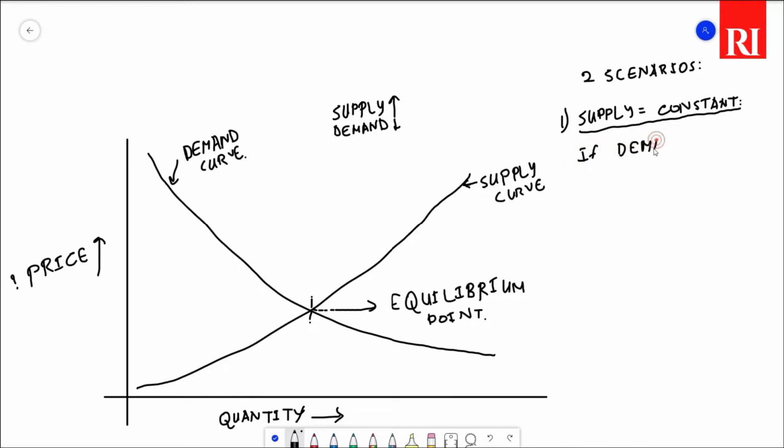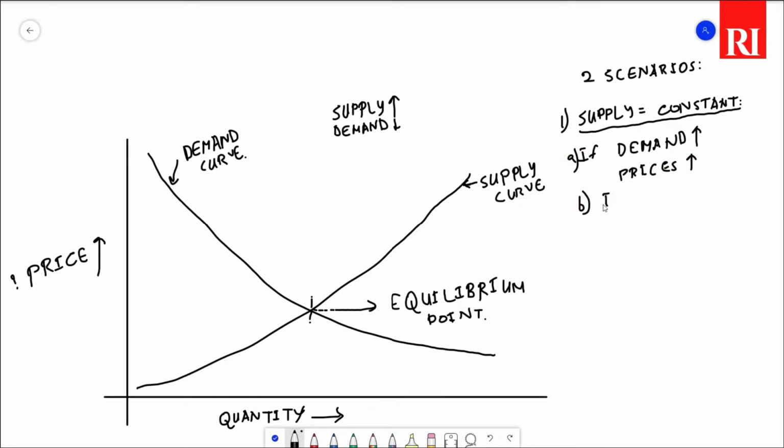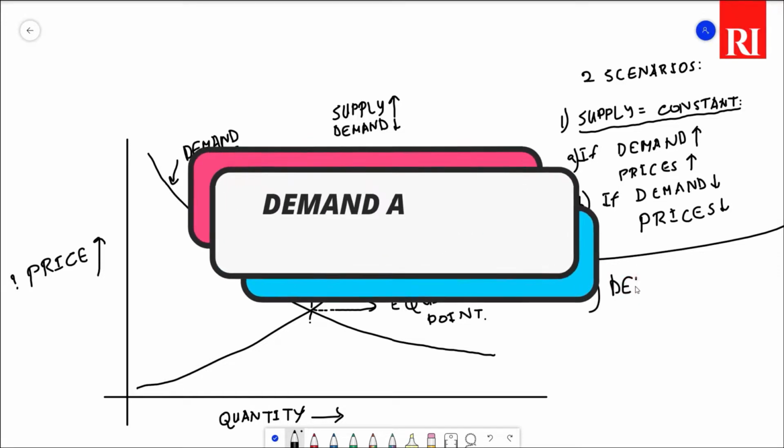Let's keep the supply of an asset as constant or unchanged in a particular time duration. You can imagine your favorite crypto or stock for the time being. Now if the demand of that asset goes up, the price will go up. Similarly, if the demand goes down, the price will go down as well. So the demand and price have a direct correlation.